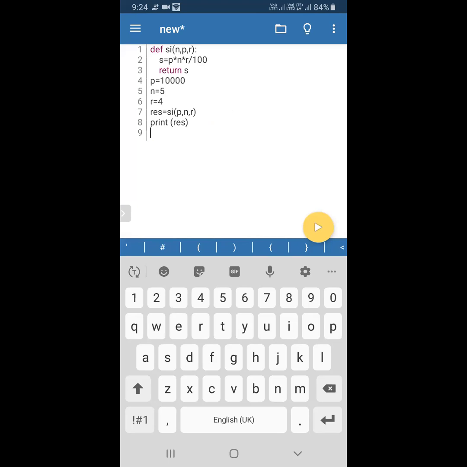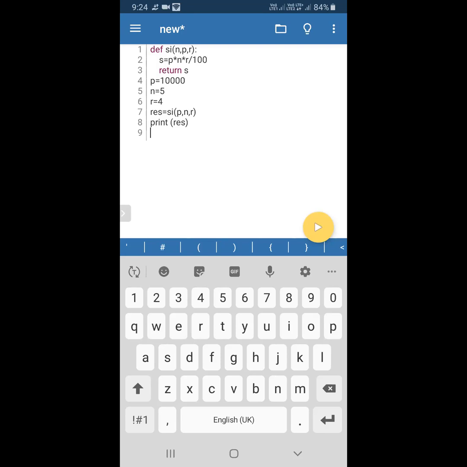In the seventh line, p, n, r is what type of argument? Hello? Can you hear? Yes, sir. What type of argument are the p and the n and r in the seventh line? In the call statement we are mentioning arguments.